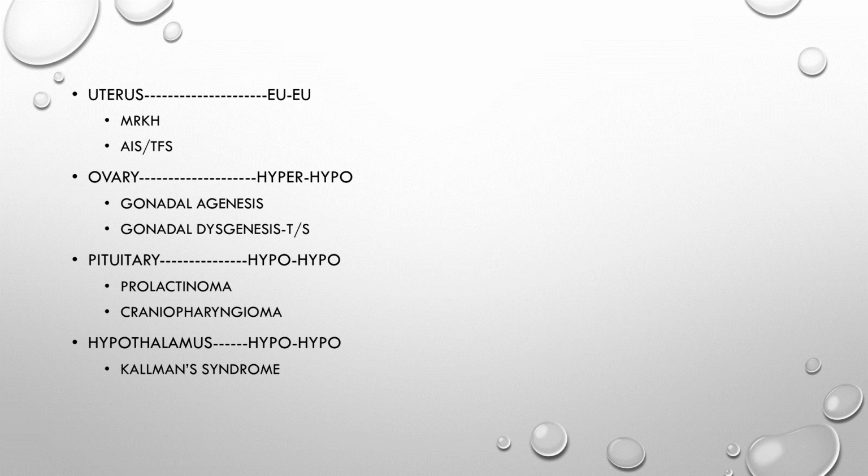And in the uterus, the HPO axis is absolutely fine, the gonadotropins are releasing, the gonads are okay, but the uterus is not responding to them. The uterus is either absent or hypoplastic. So this is MRKH or AIS-TFS. We will be discussing it in the next slides. So this state is eugonadotrophic eugonadism.